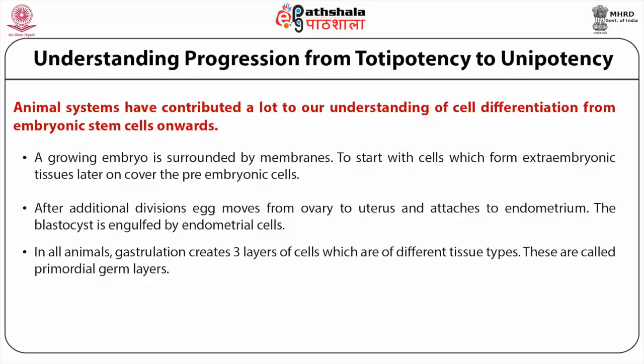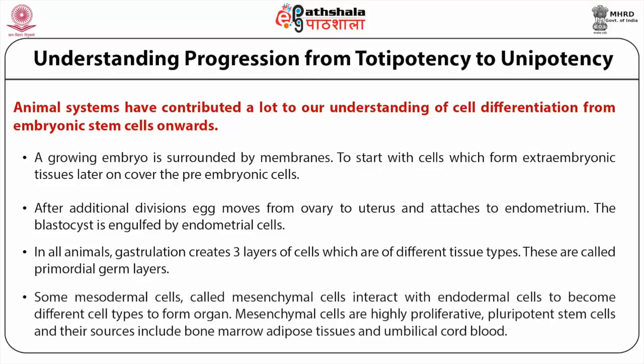The central cavity of the somites, clumps of mesodermal cells, differentiate to become chest and abdominal cavities, muscles, and skeletal system cells. Some mesodermal cells, called mesenchymal cells, interact with endodermal cells to become different cell types to form organs. Mesenchymal cells are highly proliferative, pluripotent stem cells, and their sources include bone marrow, adipose tissues, and umbilical cord blood.